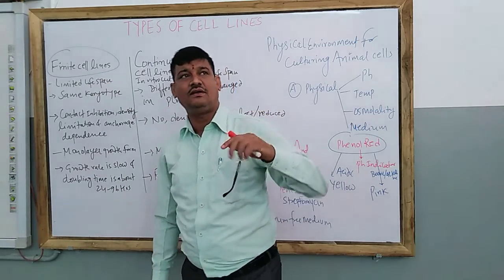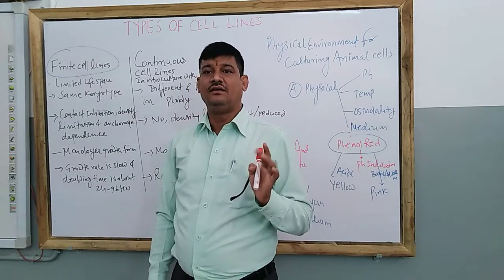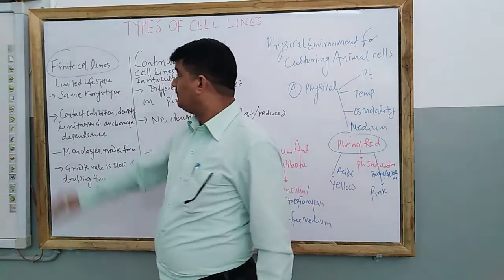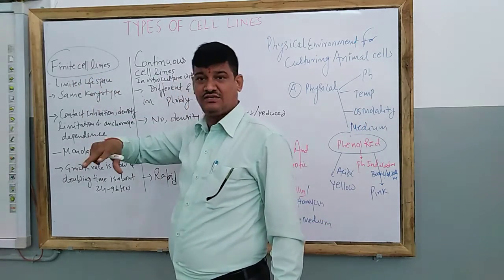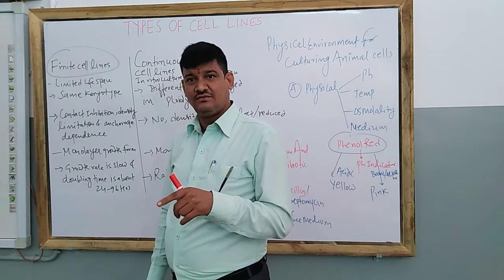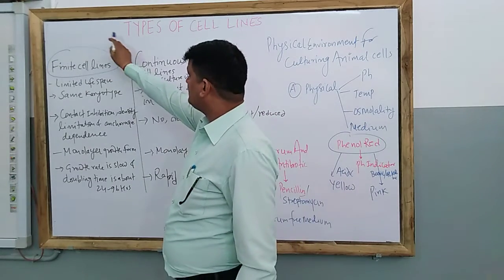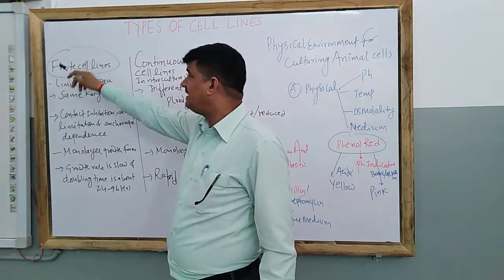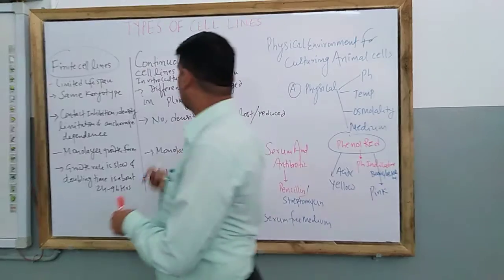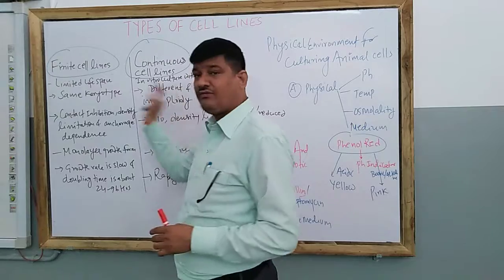Their lifespan is up to a certain limited period. Therefore, it is called finite cell lines. It is not infinite. So finitely there is a certain limitation, and the growth of the cell line can be checked after reaching a certain level. So the first type of animal cell line is called the finite cell lines, and another one is called the continuous cell lines. These are the two cell lines, and they have some differences.